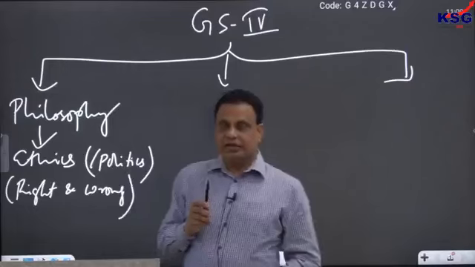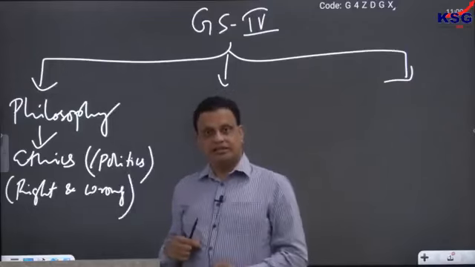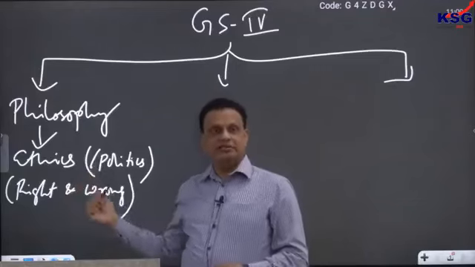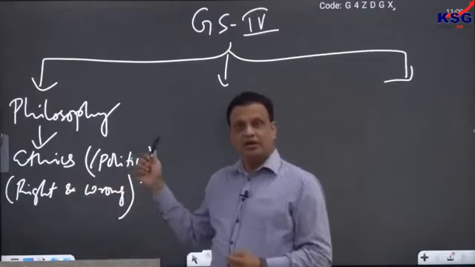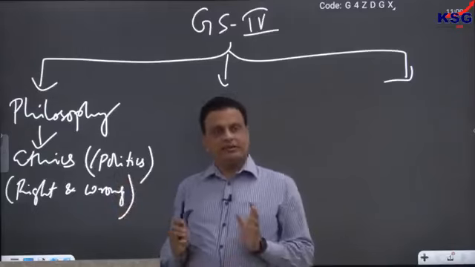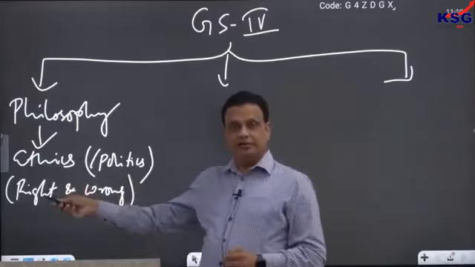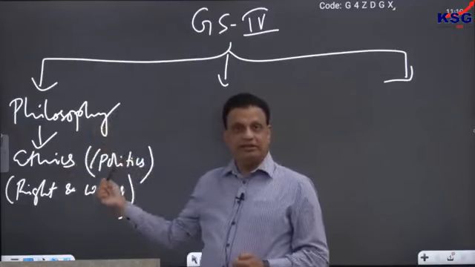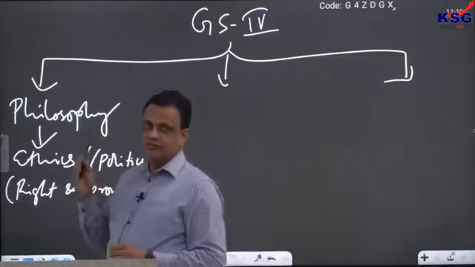So, understanding of right and wrong at the individual level, at the personal level, at the human level is ethics, and understanding and application of that understanding of right and wrong into the political system is what we call politics. So, we will discuss a little of politics. Every idea of right and wrong that we will discuss in ethics, we will try to apply in the political system also. That is the final goal.